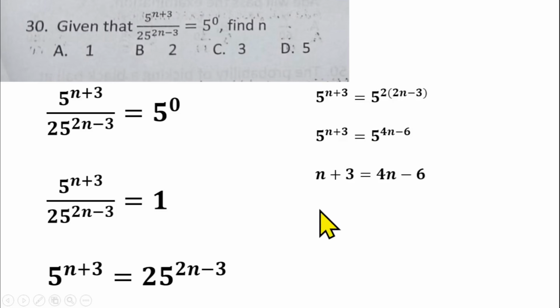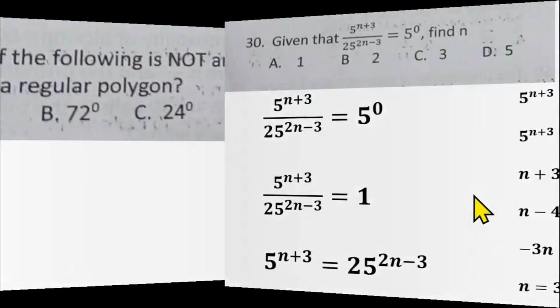Collect the like terms. We'll have n minus 4n equals minus 6 minus 3. n minus 4n will give us minus 3n equals minus 9. Divide both sides by minus 3. n will be 3. And that makes option C the right answer for question number 30.